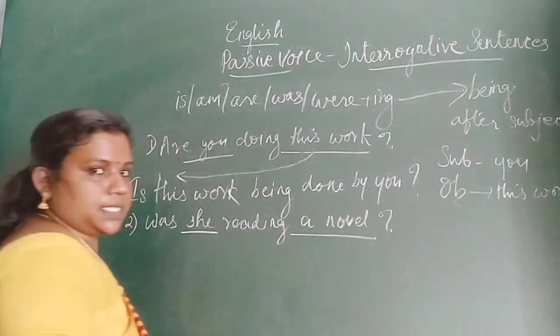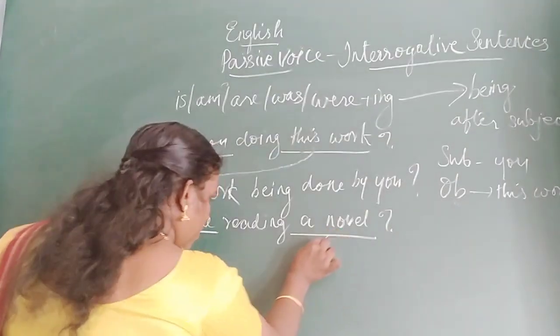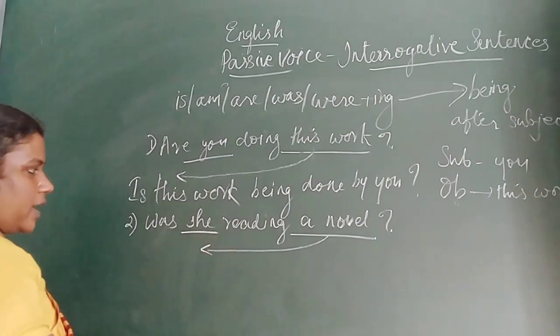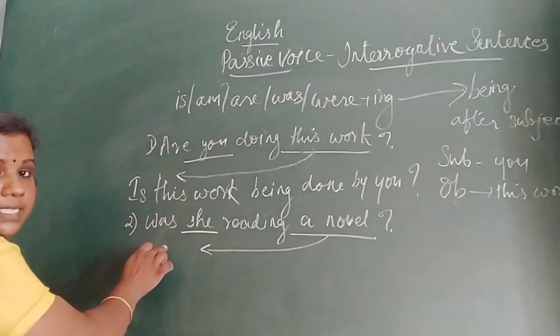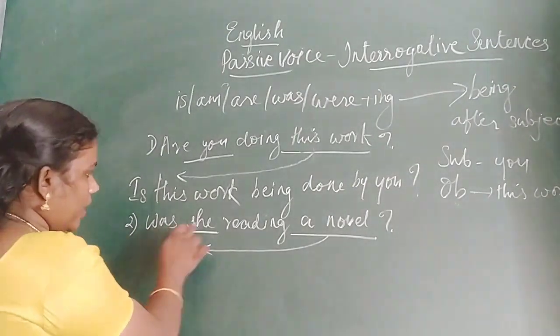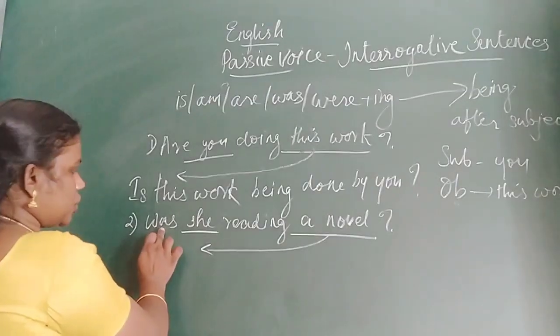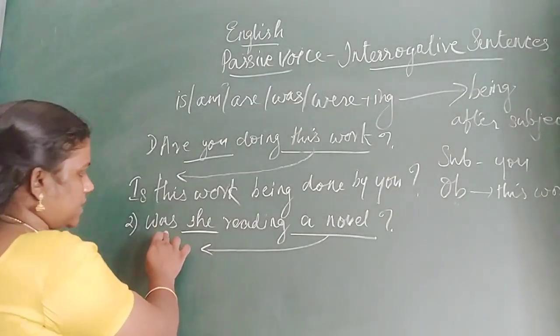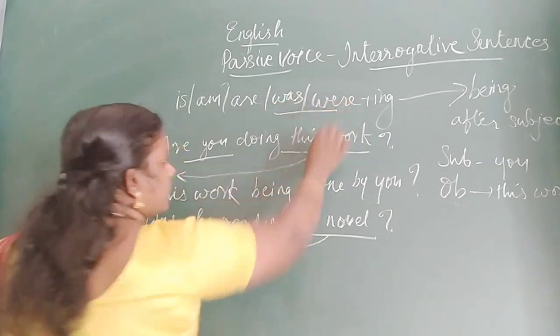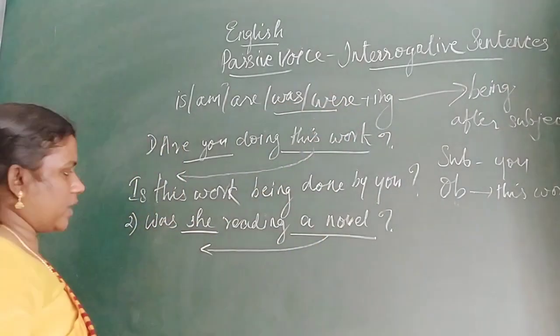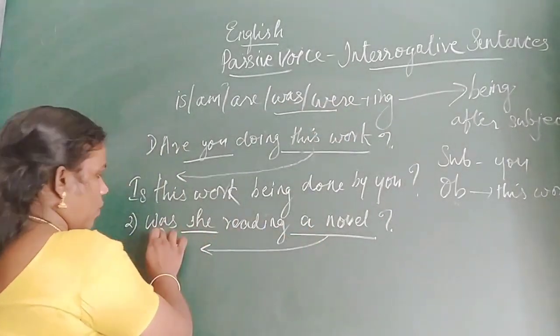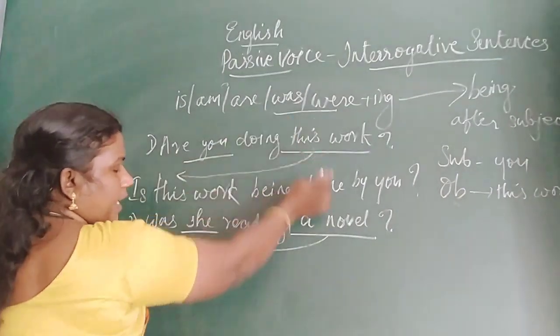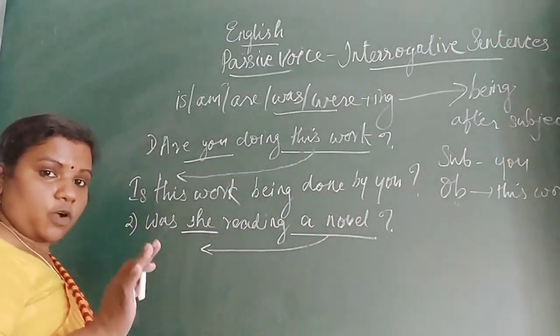A novel is the object, so a novel will come first. And this tense is past tense. So along with a novel, which auxiliary verb will go, we will see first. Past tense auxiliary verbs are was or were. So, a novel was. Was a novel or were a novel? Which one is suitable? Was a novel.